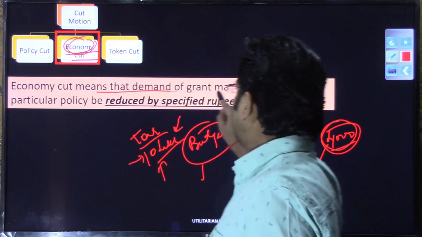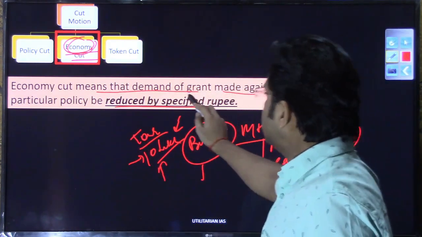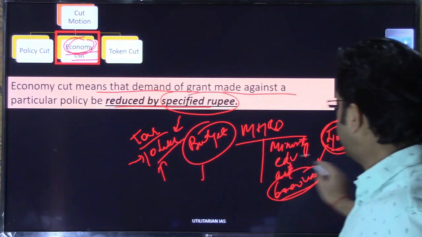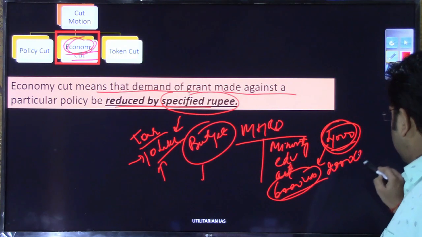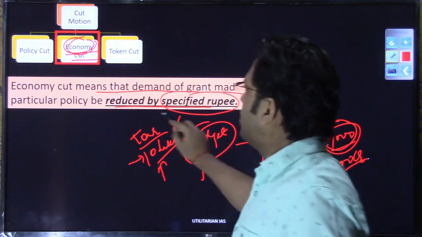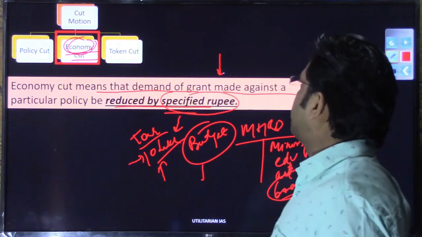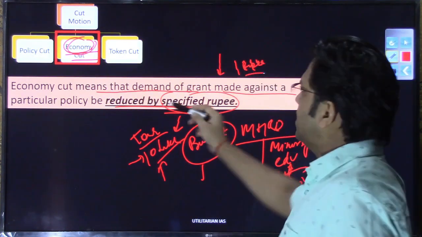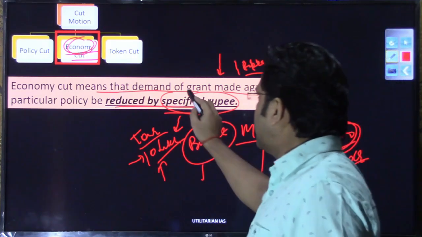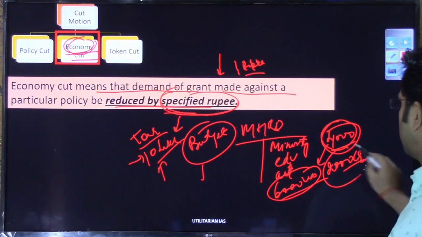Economic cut means the demand for grant made against a particular policy be reduced by a specific amount. In this case, it was 2000 crores. In policy cut, the total amount that the legislators were approving was 1 rupee, only 1 rupee. In the economic cut, you are reducing that demand for grant by a specific amount. In this case, it is 2000 crore.